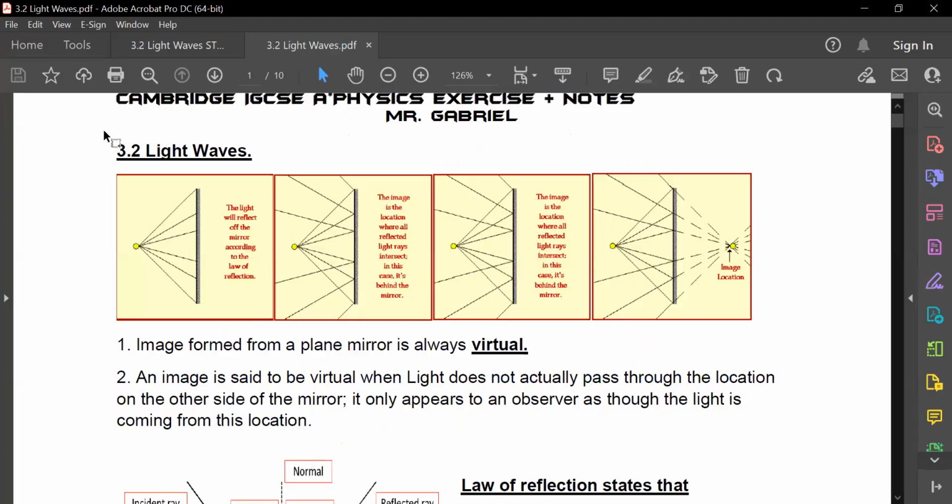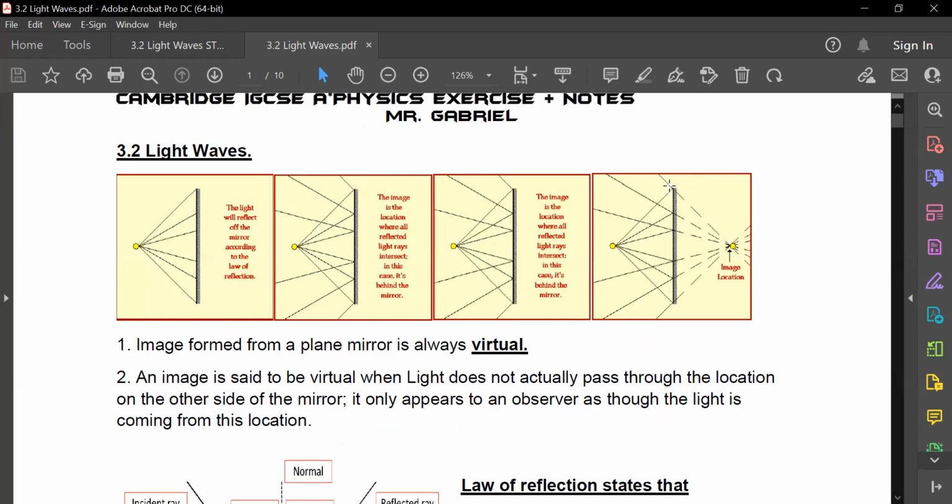So if you look here, basically this is just a more complex diagram of what I've drawn. From the start, if this is the object here, you could draw just two light rays, but in this example, they gave you 6 light rays. All these 6 light rays will all be reflected from the mirror, right? So how will the light rays go?